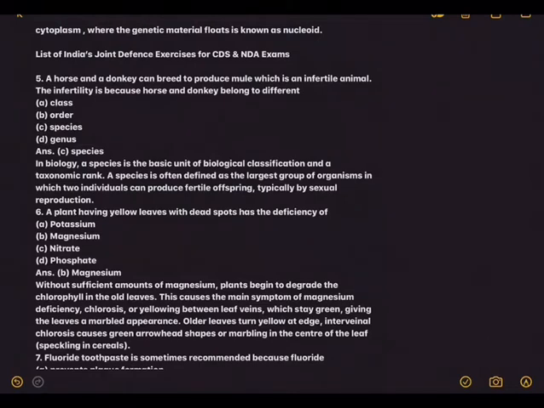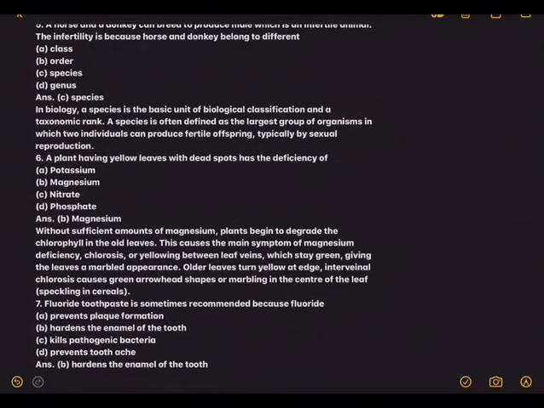In biology, a species is the basic unit of biological classification and a taxonomic rank. You know that taxonomical hierarchy which you studied in class 11th and of course in class 9th also. A species is often defined as the largest group of organisms in which two individuals can produce a fertile offspring, typically by sexual reproduction. Since the donkey and horse don't belong to the same species, that's how the mule will be infertile.